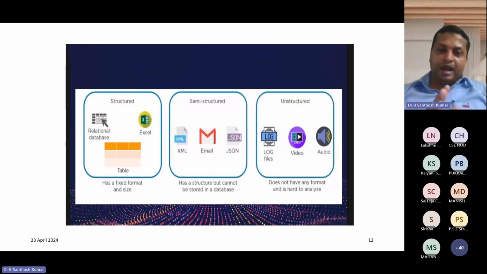Then in between we have semi-structured data. Semi-structured data is similar to structured data, but the difference is this. Take a name, for example. A name is categorized as first name, middle name, and last name. Many people may have only a first name or only a middle name, and most people may not have a last name.